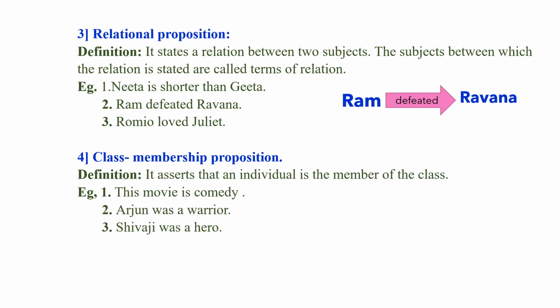So now we come to the fourth type of simple proposition, that is class membership proposition. Let us see what it is. It asserts that an individual is the member of the class. So here the individual or the subject is the member of the whole class. The predicate is a class here.